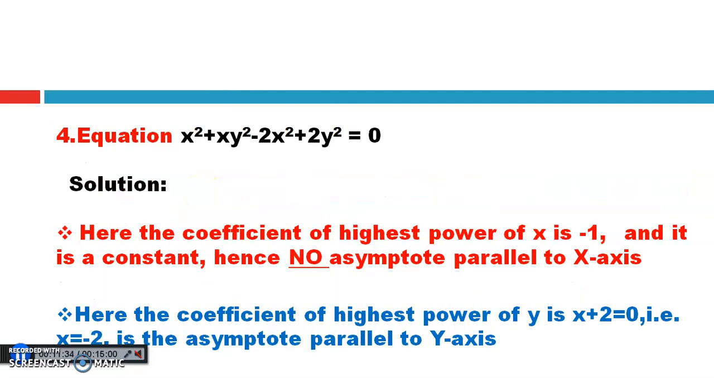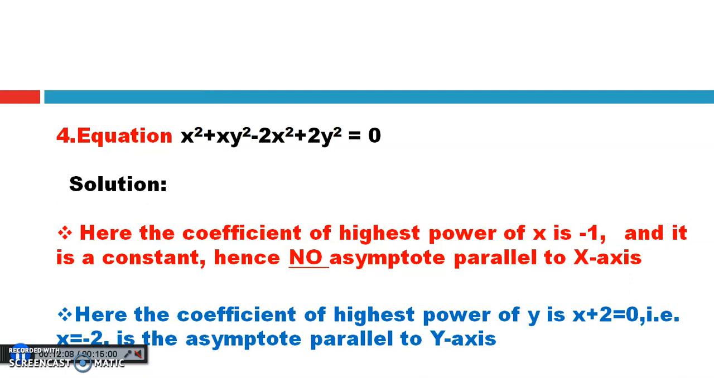Now let us understand another equation: x square plus x y square minus 2x square plus 2y square equals 0. The highest power of x is 2, and the coefficient of the highest power of x is 1 in one term and minus 2 in another term. If we take x square common, 1 minus 2 equals minus 1, which is a constant. Hence, we do not find any asymptotes parallel to the x-axis.